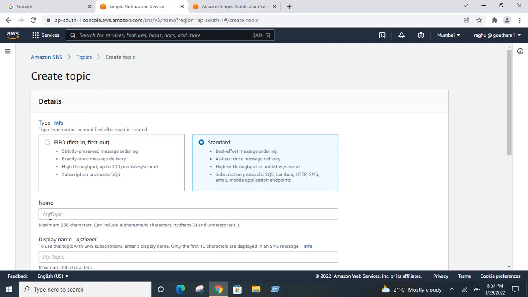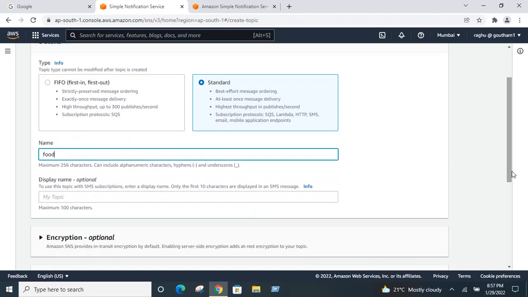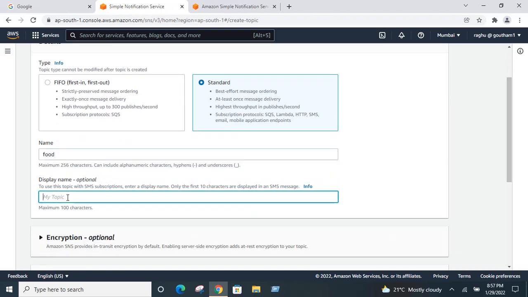I'm entering the topic name as one channel name, let's say food. Here the display name is optional. Whenever you are sending SMS, this will be indicated as the subject. So for food, I'm creating it as breakfast. I'm setting the optional display name, so this will be shown as the subject in the SMS message when you are sending the SMS.